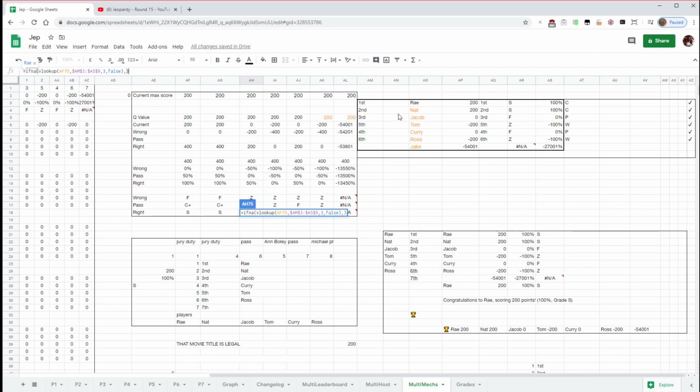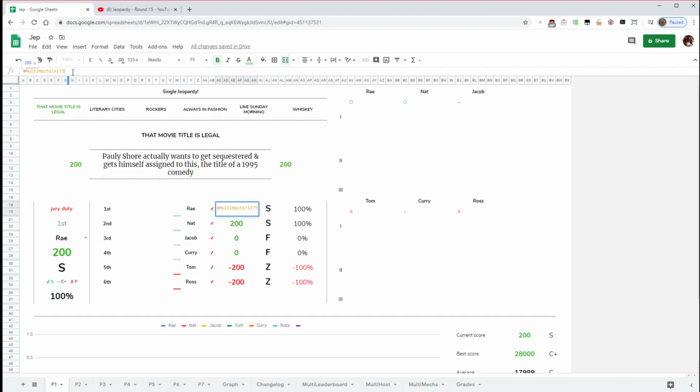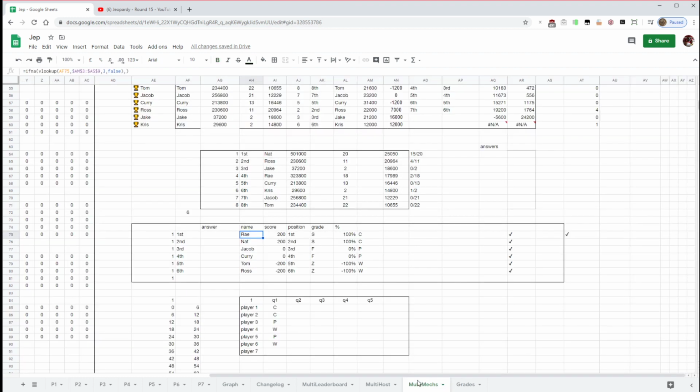From these bits here. Because we have 2 people who are both first, it just arbitrarily assigns one of them as second, even though they are technically both first. So if I do this, as you can see here, it's equal Multimex AI 75. When I go back to there, AI 75 is their score. So this is how the sorting works, because it just VLOOKs up against this bit here. Yeah, excellent. That's how that works.